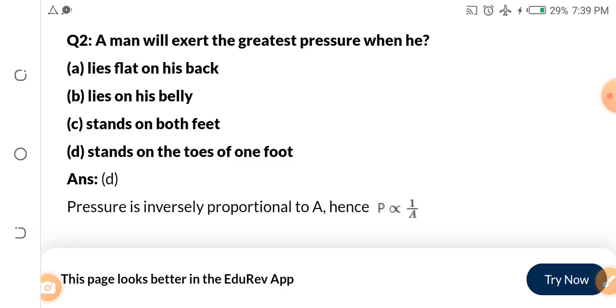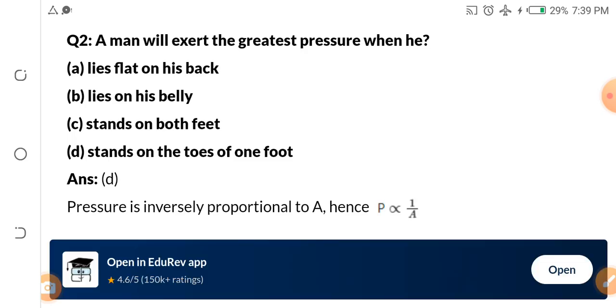The answer is D, stands on the toes of one foot.